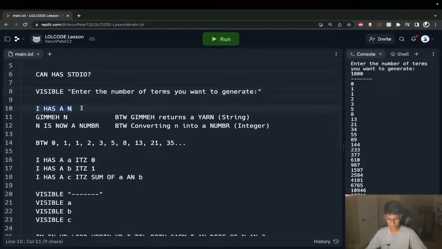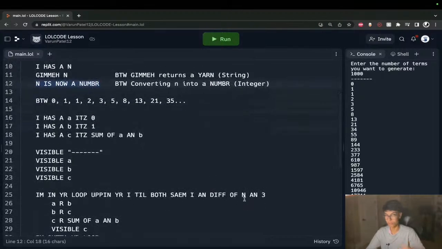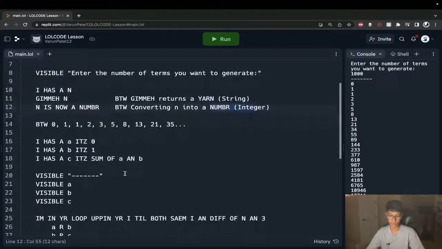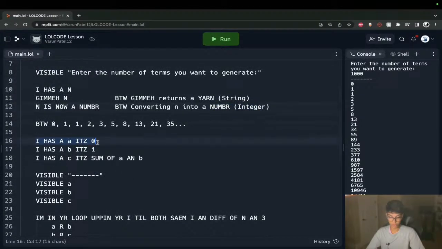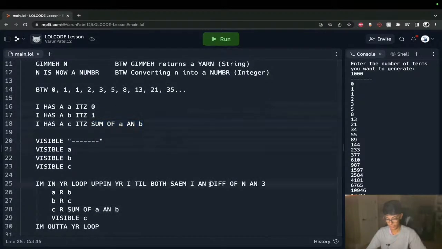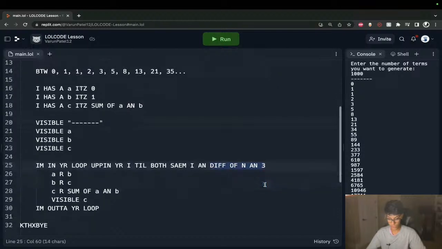This is declaring a variable, taking input, and then saving it to said declared variable. This is how you cast it to a different data type, because again, we're getting our n as a string, but in order to do our loop, in order to do math on it and all that stuff, it has to be a number or an integer. Finally, we're doing variable declaration and assignment all in one line of code. We're doing a little bit of math right here and right here. This is just a plus b. This is n minus 3.